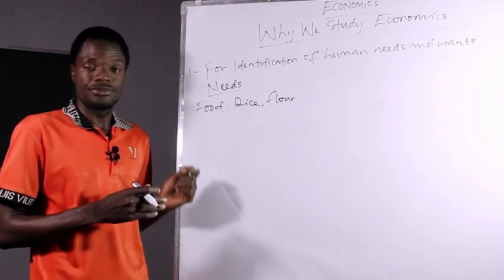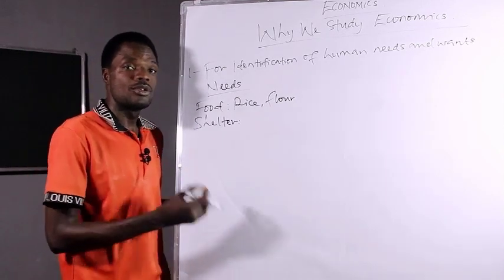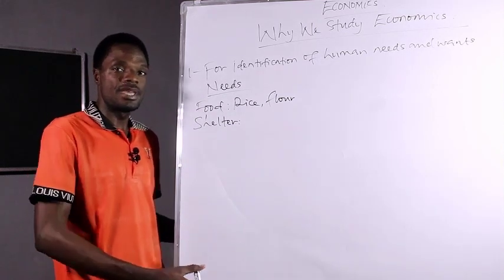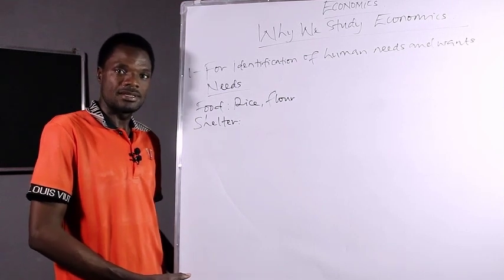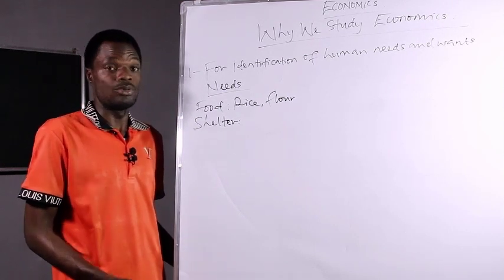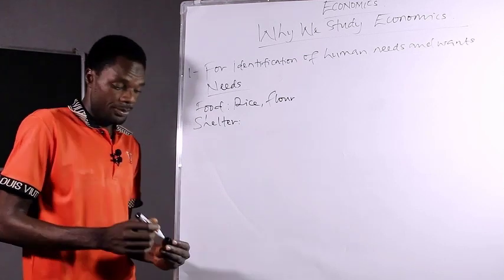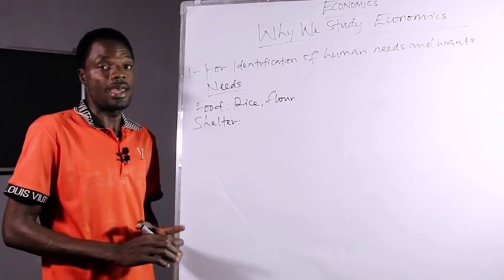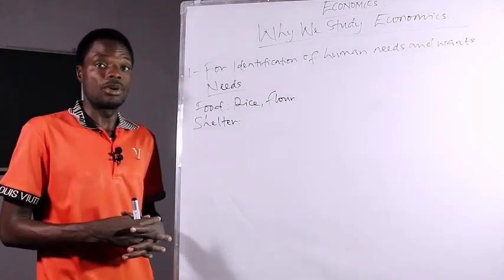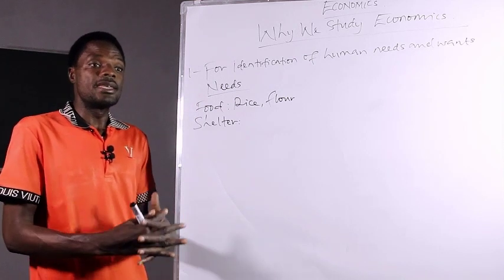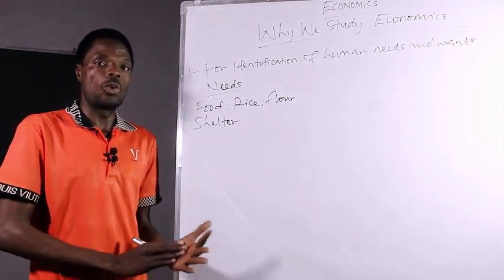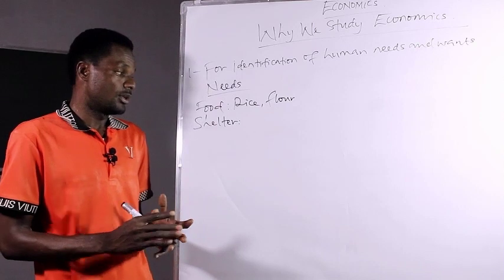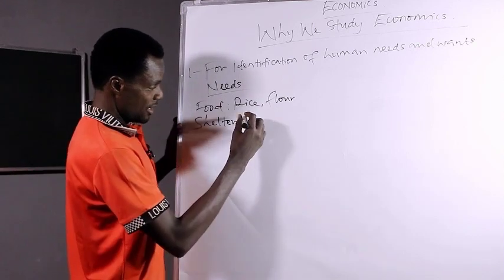Now, this is about food. Now, apart from food, a human needs shelter, that is where to live. So that shelter can be a mansion, it can be an apartment, it can be just a duplex or a bungalow, depending on the income of that person. If the person is rich, he or she can afford a mansion depending on their level of income. But if the person is poor, he can afford to buy a small house or he can even rent a flat. So that depends on their income.